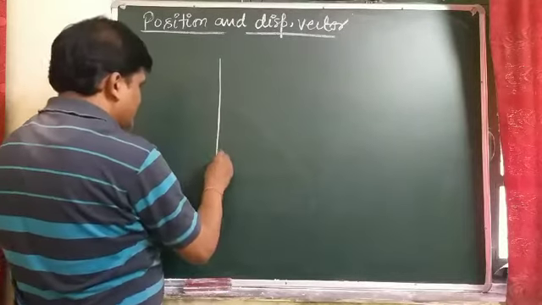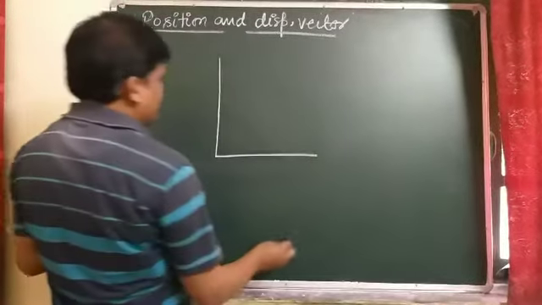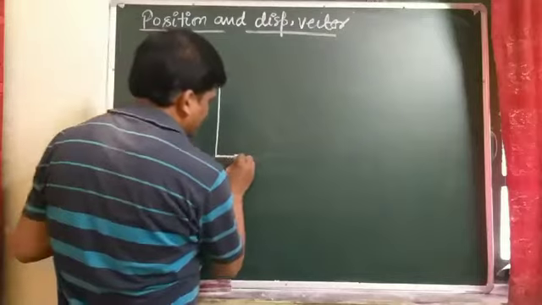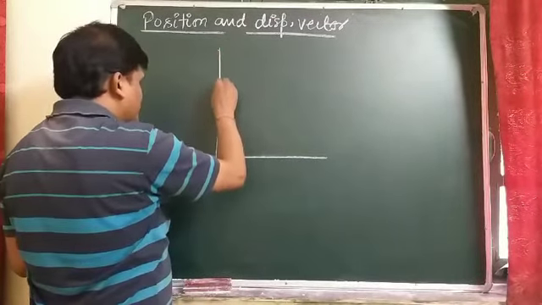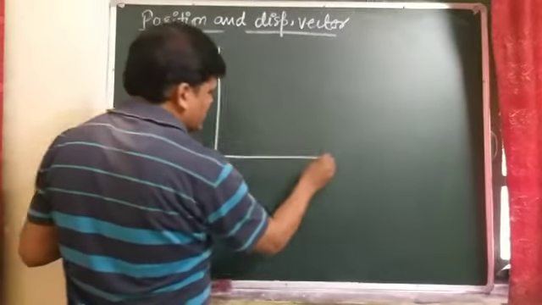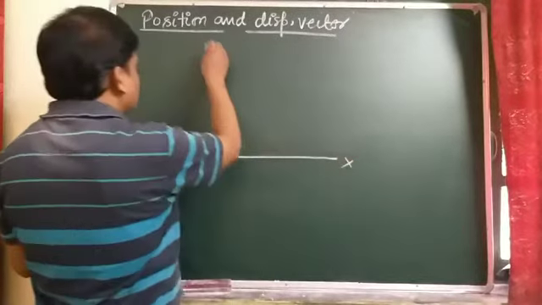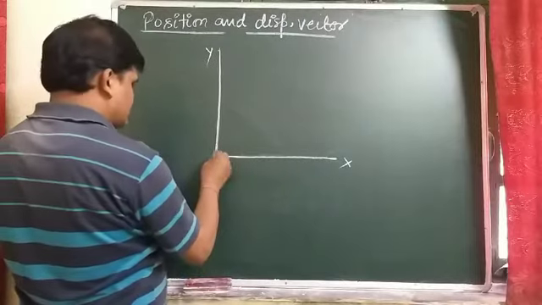So students, if an object moves in an xy plane, because we are studying motion in a plane, meaning two-dimensional motion, suppose these are the xy axes and this is the origin.